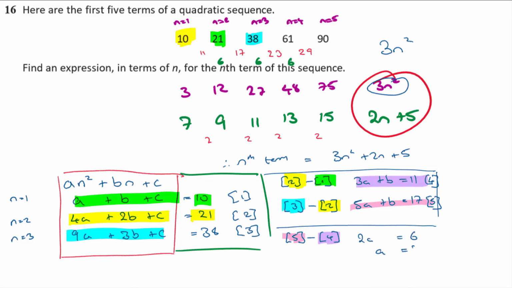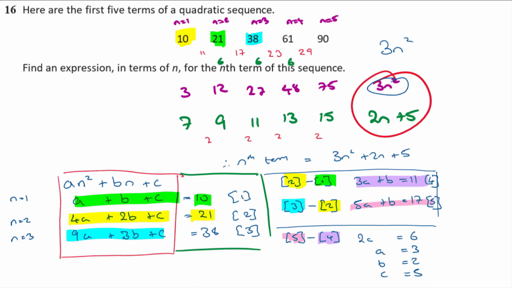So a is 3. Once I know a, I can then sub it back into either 4 or 5. So 3a plus b is equal to 11. So 3 lots of 3 is 9. 9 plus what is 11? That tells me b is 2. Okay, and once I know b, then I can sub those back into the first equation. a plus b plus c is 10. So a plus b is 5, and what do I have to add on to get 10? It must be 5, so c is 5. Okay, so they're my solutions: a is 3, b is 2, and c is 5.